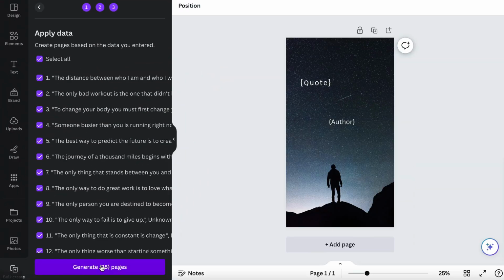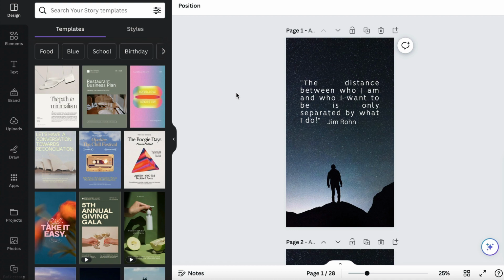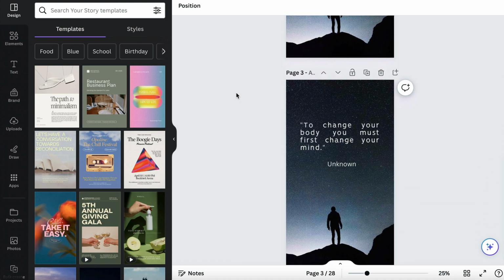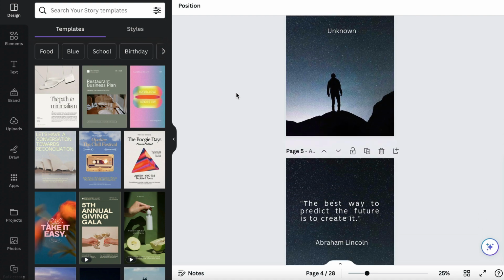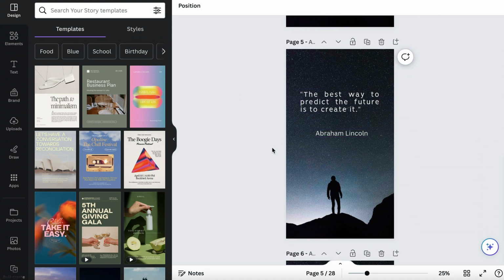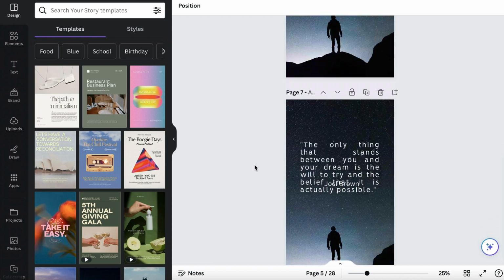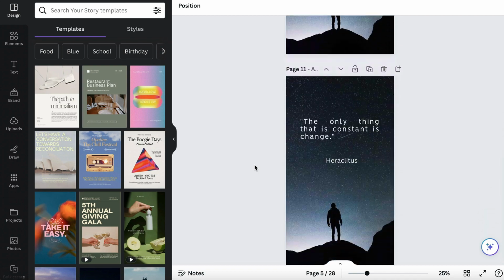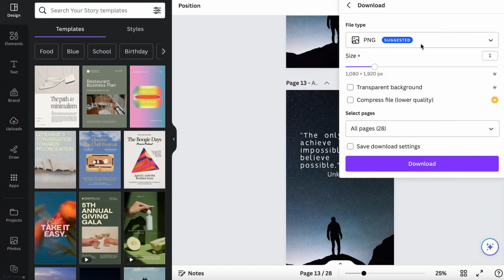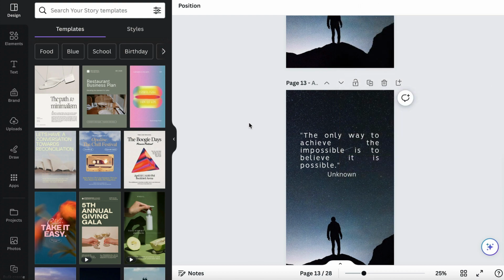I'm going to click Generate, and then watch what happens. It's going to open a brand new window, and we can see that Canva has automatically generated about 30 images for us and added the quote for each one into a brand new image that we can just go ahead and download. So now we can schedule these to social media.